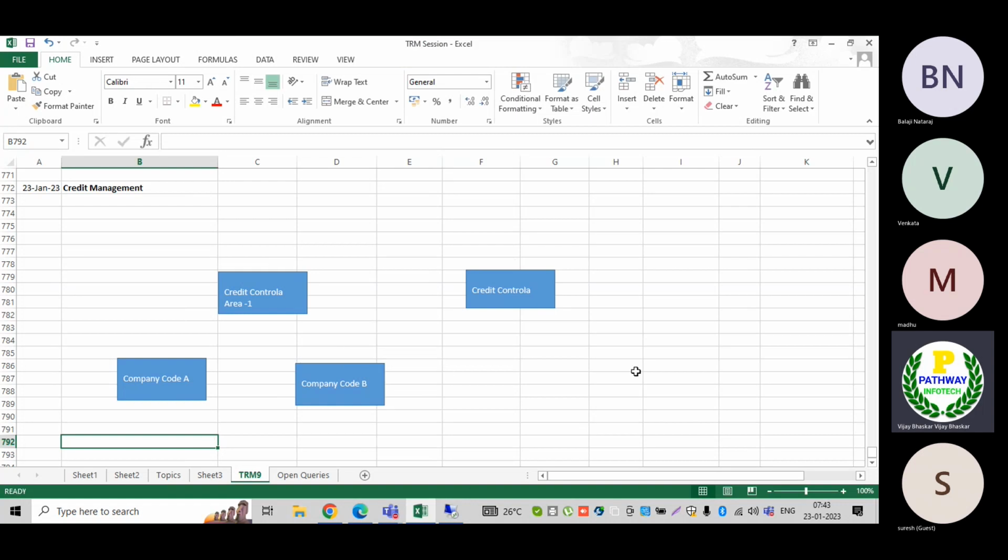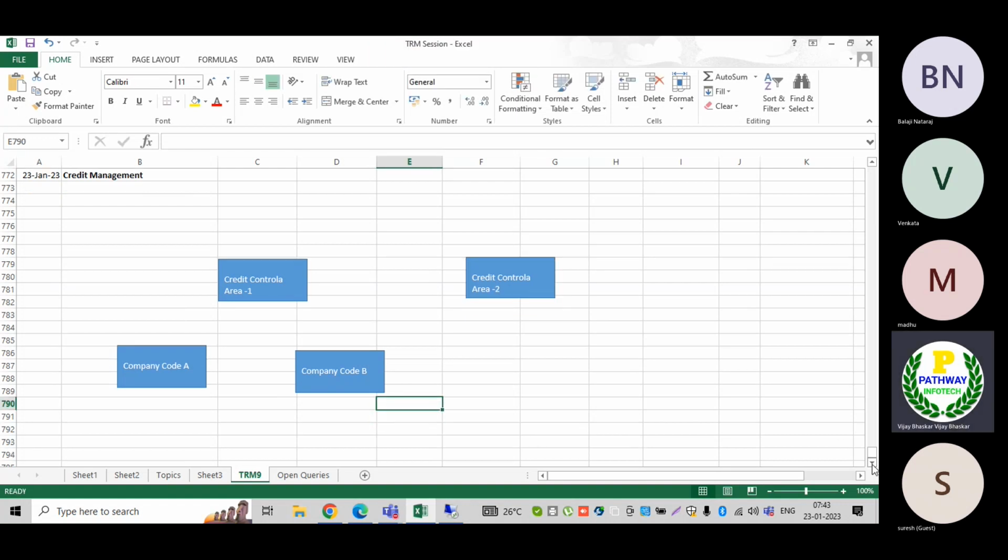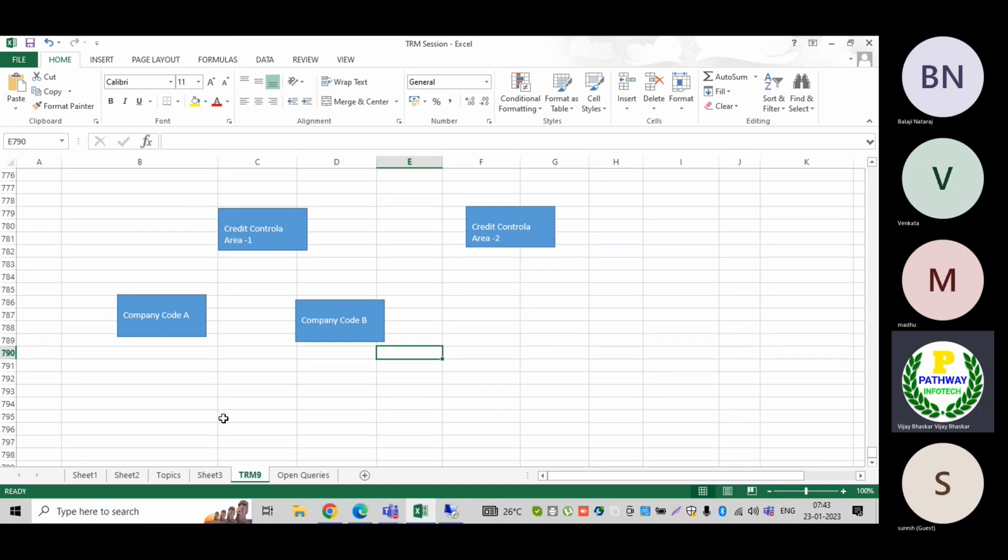Now let us think about credit control area 2. Now I have one common customer, one business partner. Let me take this example. We have one business partner or customer, customer XYZ, who is dealing with multiple company codes.